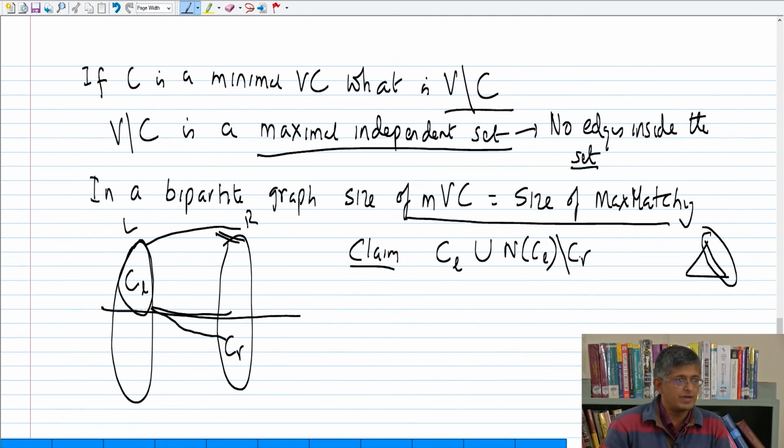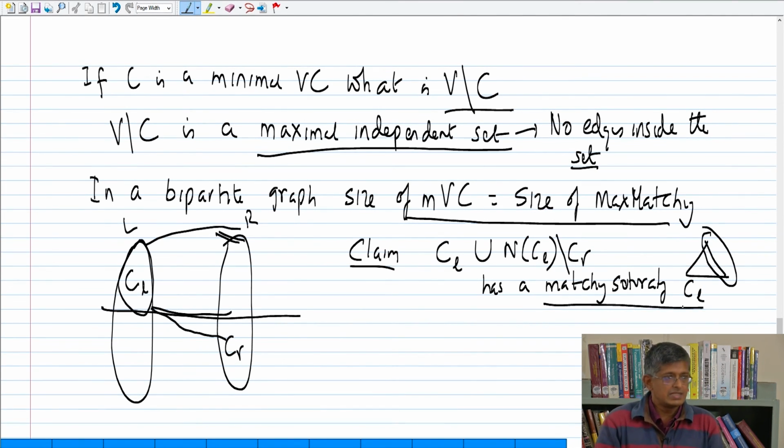I will remove them. I am going to show that there is a matching which saturates CL here, right?